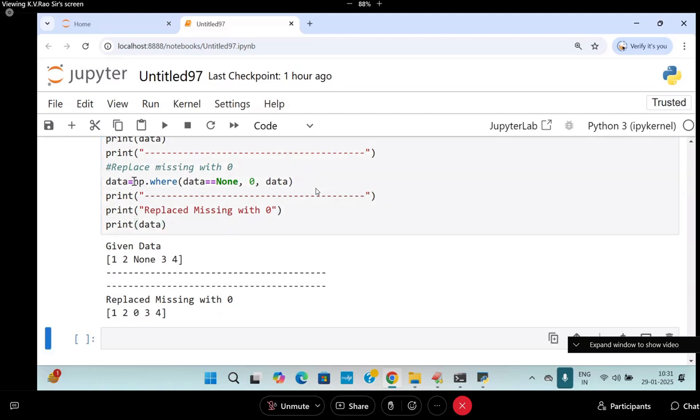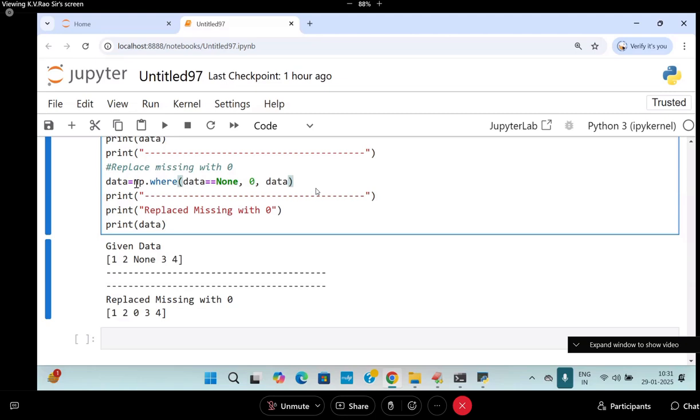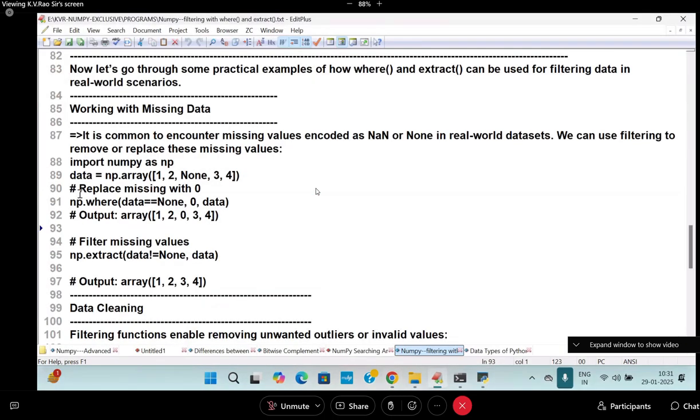So what do you need to do? Replace the data. Take the data and print the data. Are you getting it or not? This is the output you are getting. Are you following me? Right. So I write here also data is equal to.